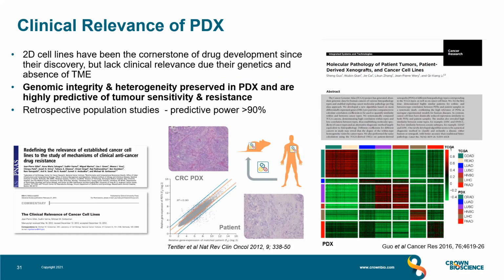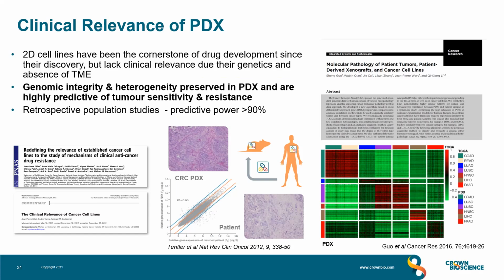So the publication on the left hand highlights how the majority of cancer cell lines used in vitro, for example, the NCI60 panel, lacked heterogeneity, and that all the cell lines either grown in vitro or in vivo looked more like each other than the tissue of origin. And so thus the NCI60 collection was retired in favor of more clinically relevant PDX models. And PDX models, when compared back to the original patient material, showed a very high level of correlation of the gene expression profiles of the patient and the PDX material, as shown here for colorectal cancer.